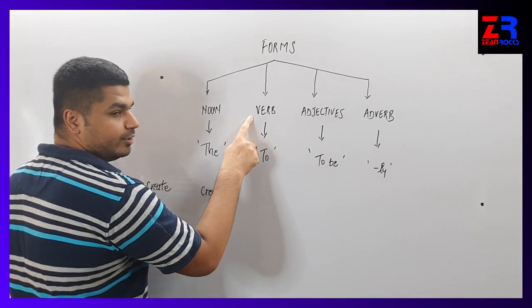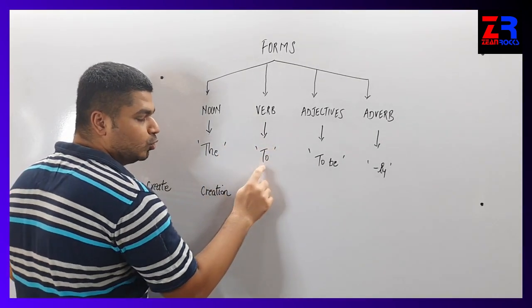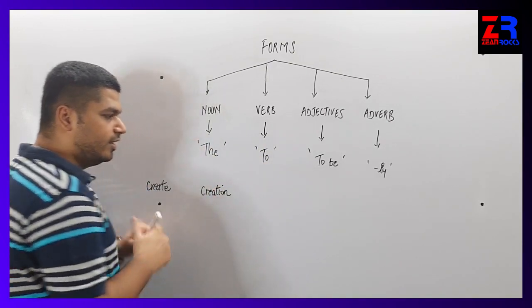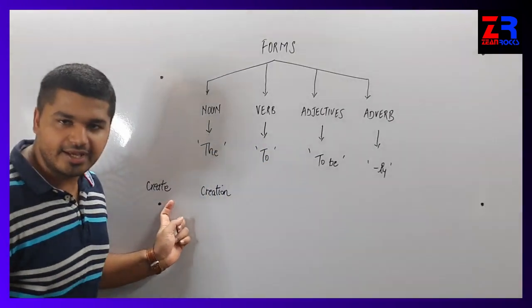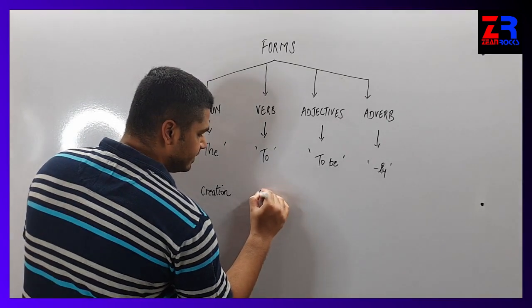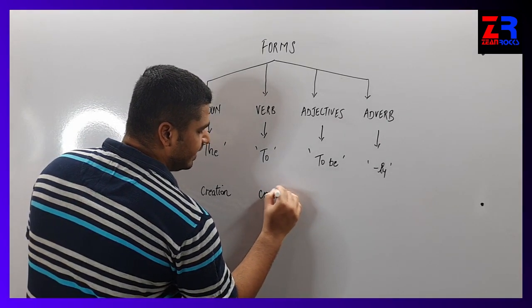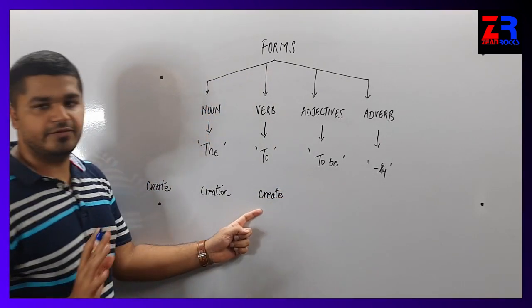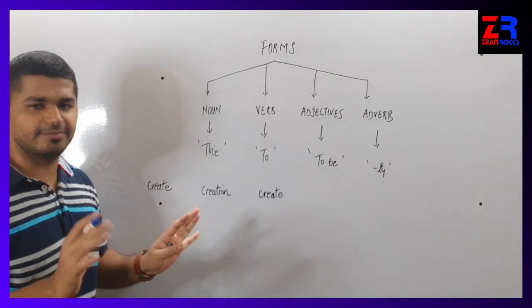Similarly, to convert the word into verb form, we have to add to. Now to create, is it sounding correct? Yes. So the verb form is create itself. We don't have to change because the verb form is same.